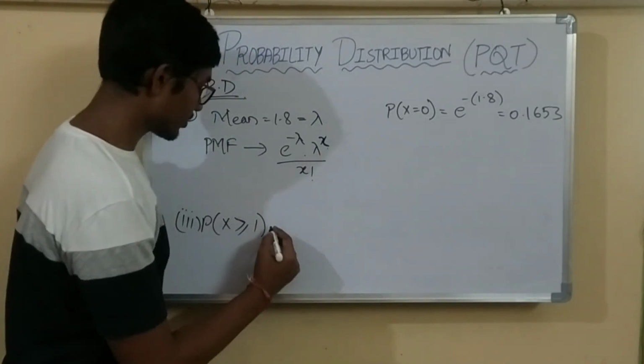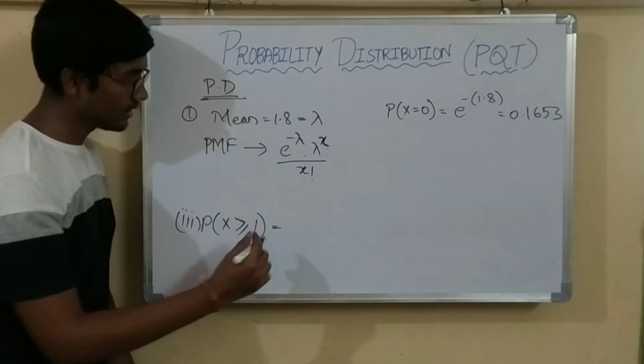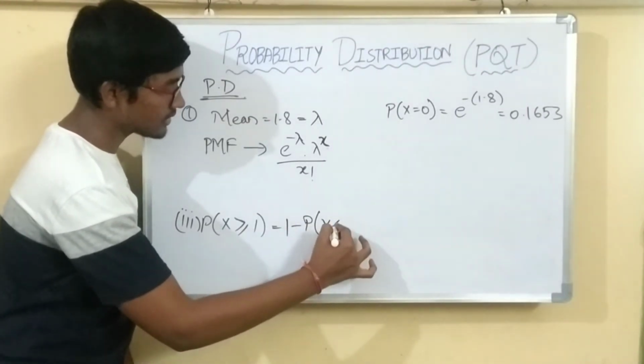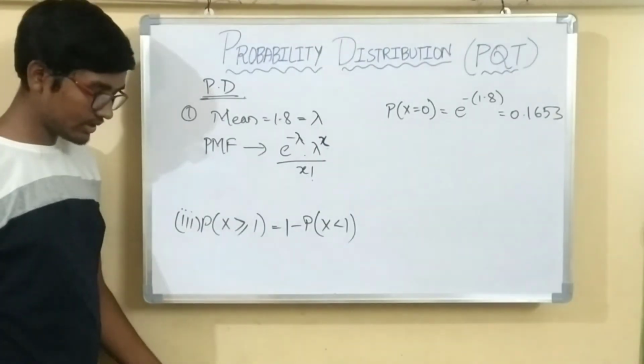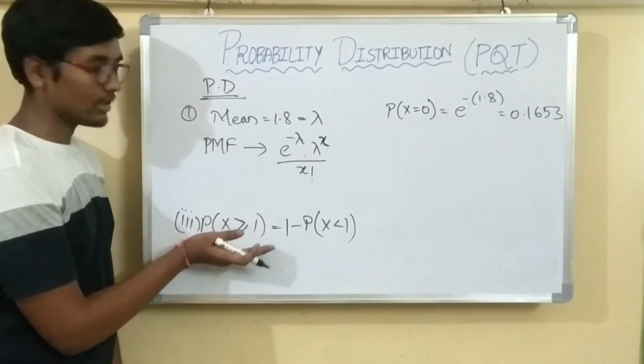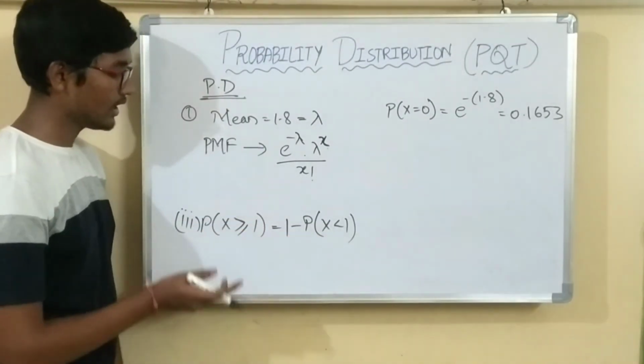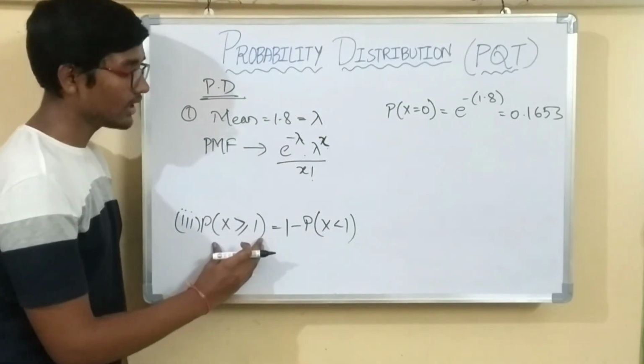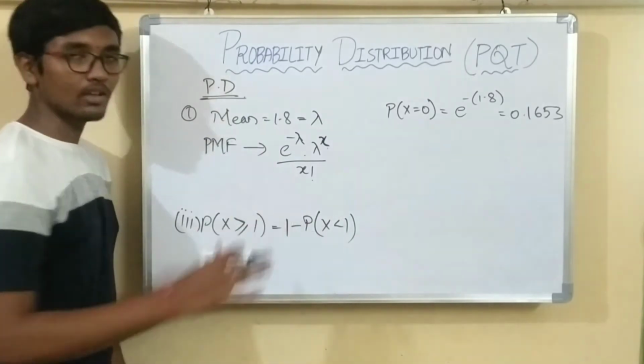That implies we can write it as 1 minus P of x less than 1, right? Means the total probability is always equal to 1. If I subtract the unrequired probability from 1, we will get the answer, right?